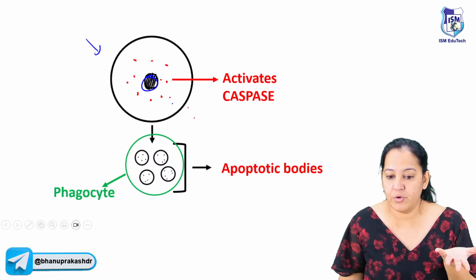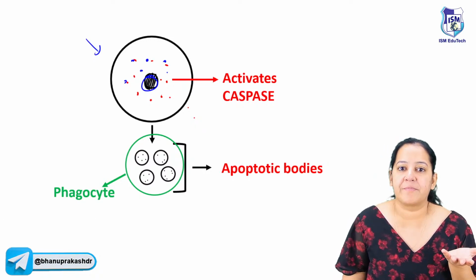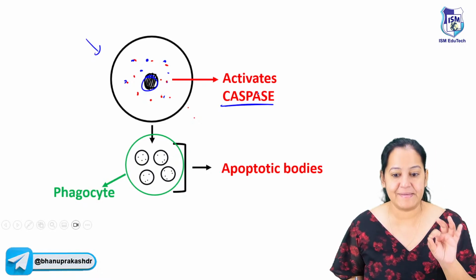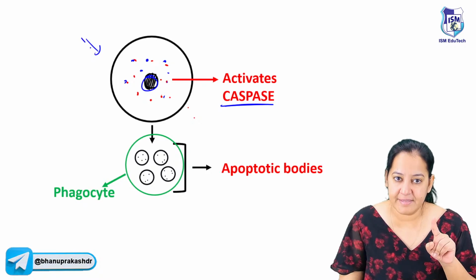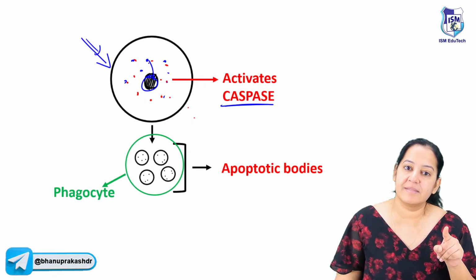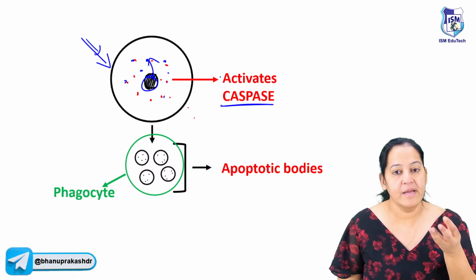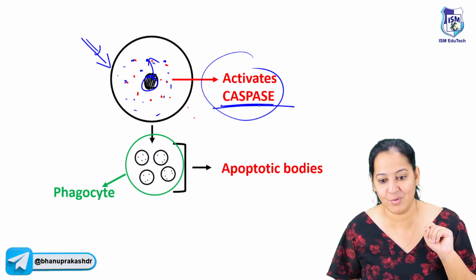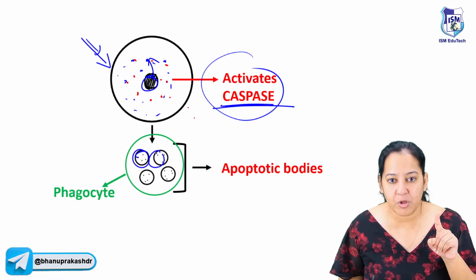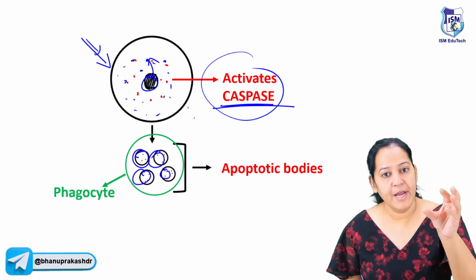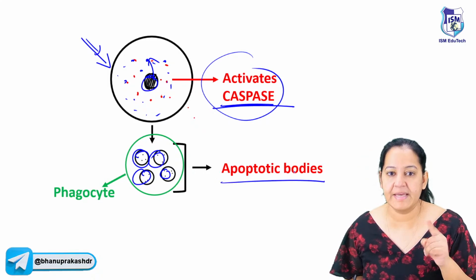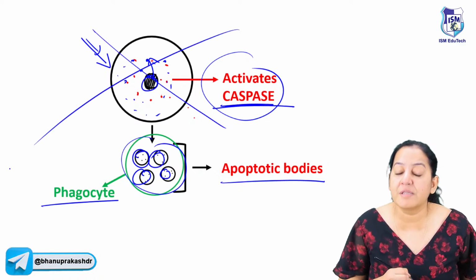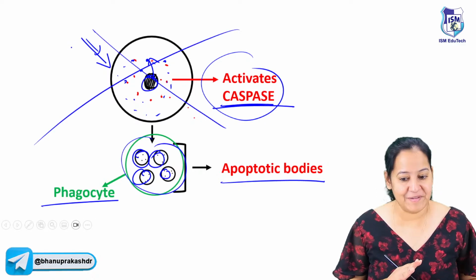On receiving the signal, what will it do? In the cytoplasm, certain enzymes are present. The name of the enzyme is caspase. Normally the caspase is inactive. On receiving the signal, either you are no more required or the nucleus is damaged, the signal is outside or inside, it will activate the caspase. What will the caspase do? Caspases are suicide enzymes. They convert the entire big cell into multiple small cells. These are known as apoptotic bodies. In the end, a phagocyte will come and engulf all the apoptotic bodies. The cell has disappeared from the body.